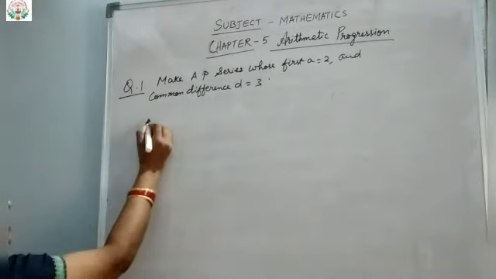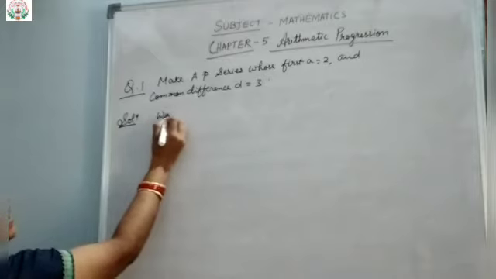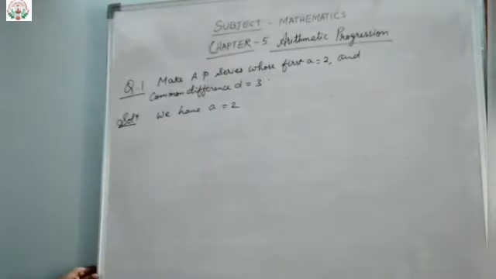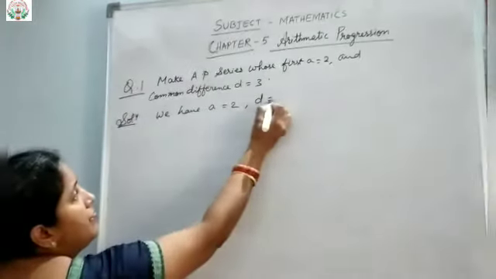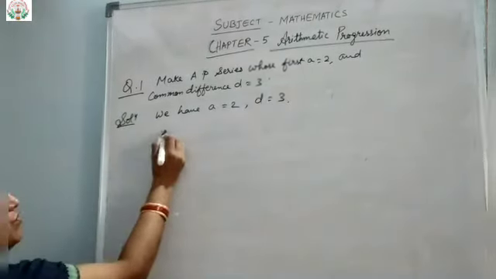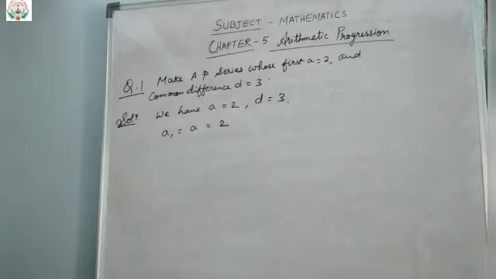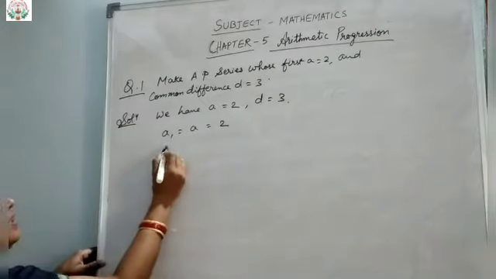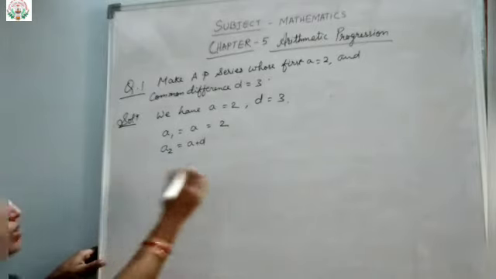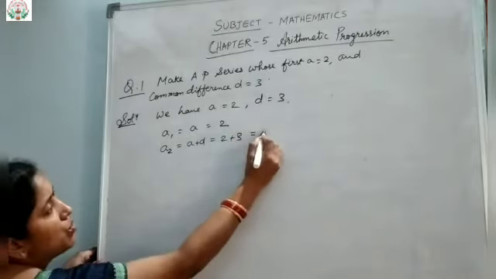In this case, what will you say? Solution. You can write, we have A equals 2 and D equals 3. The AP series formula we know. First term equals A, which is equal to 2. Then A2 equals what? A plus D. Previous one we saw. Now add that, that is 2 plus the common difference 3, which is equal to 5.